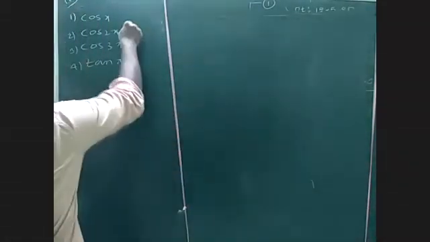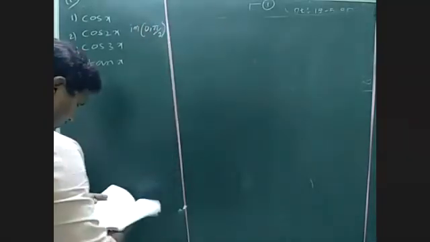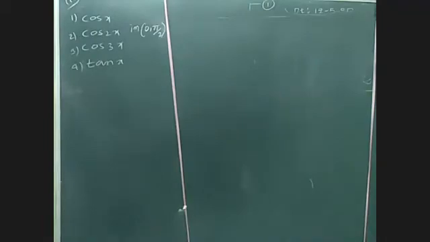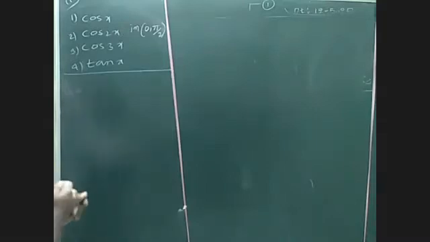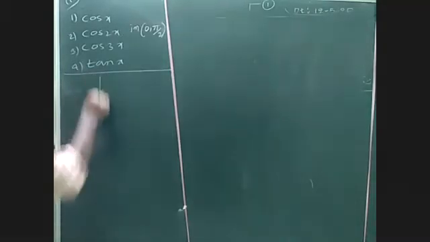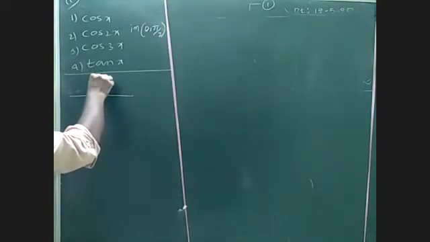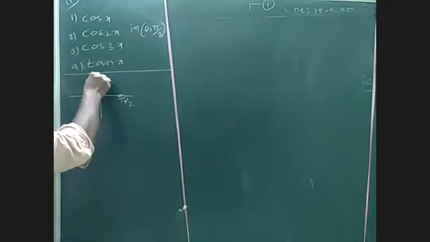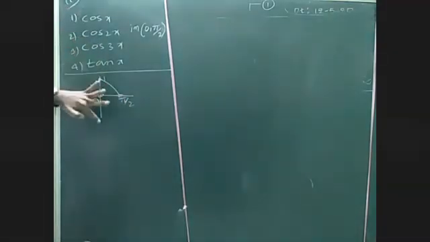So, in the first quadrant, 0 to pi by 2, we need to check whether cos x is decreasing or not. With the help of the graph, clearly we know that cos 0 is 1, cos 90 is 0. So, clearly cos x is decreasing.